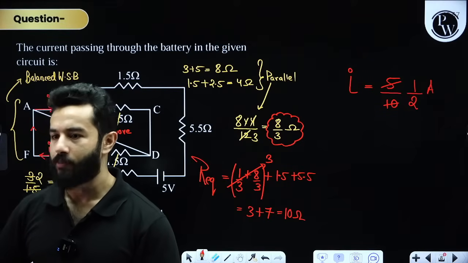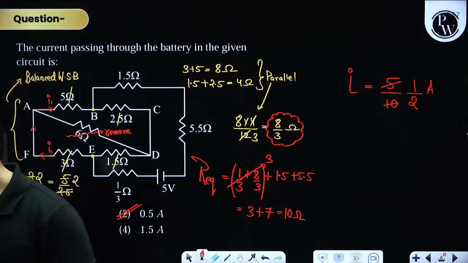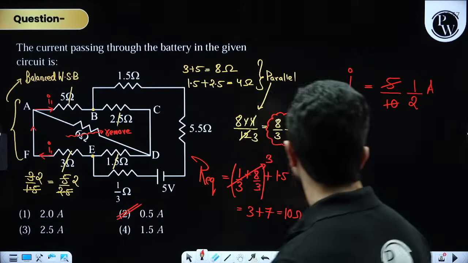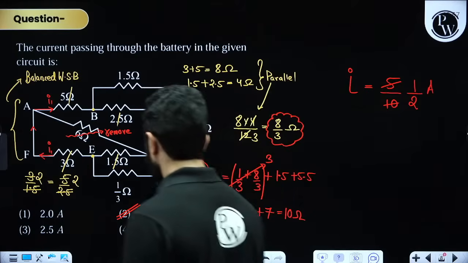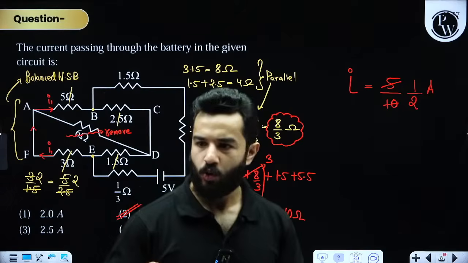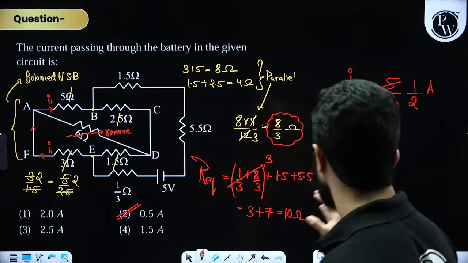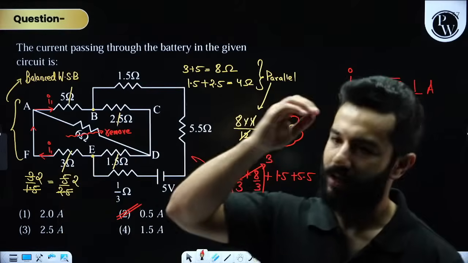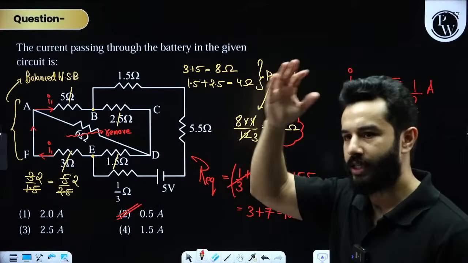Yeah, Anupama, do you have any doubt, dear? I think 2 ampere is wrong. 0.5 ampere is correct. Please check once again. My dear friend, please check it again. 2 ampere is wrong. 1 by 2 is correct. You might have done it as, yes, okay, very good, clear, good.